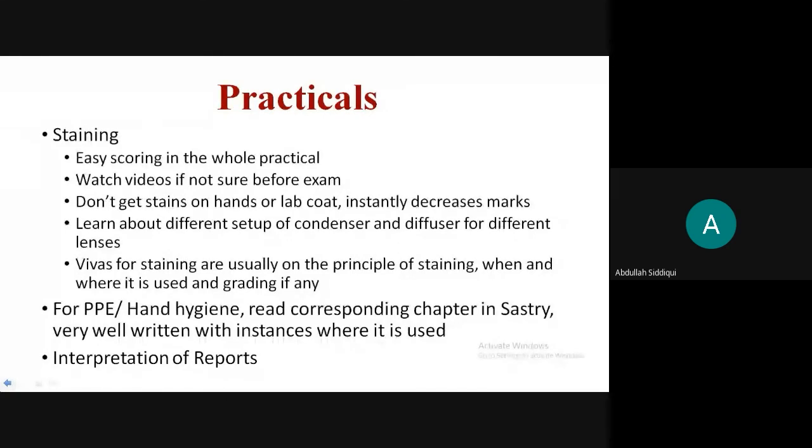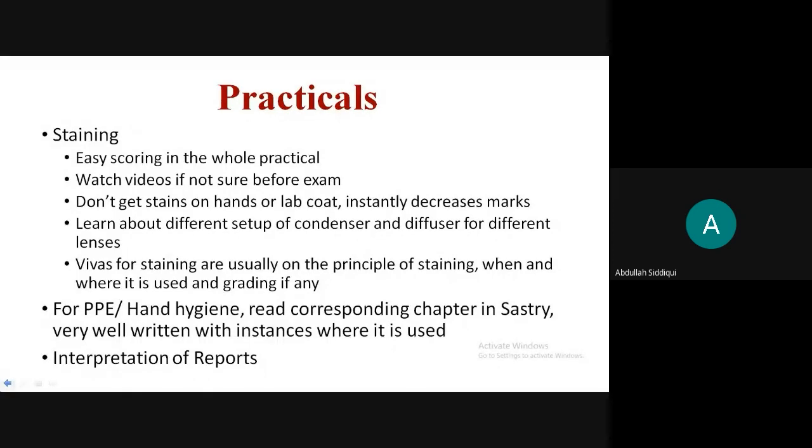And you have two vivas on both the stainings, so gram staining, Ziehl-Neelsen staining, or stool staining and peripheral staining. Vivas are usually simple. They ask what is the stain type used. For example, what is gram stain? What are the steps of the staining that you did? What are the other types of stain that are available? Look up stains that may be used for colorblind people. Very easy questions. What are the appearances that you saw in the microscope?